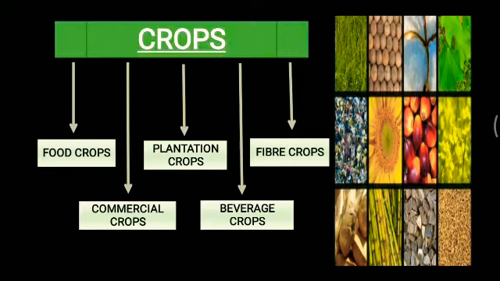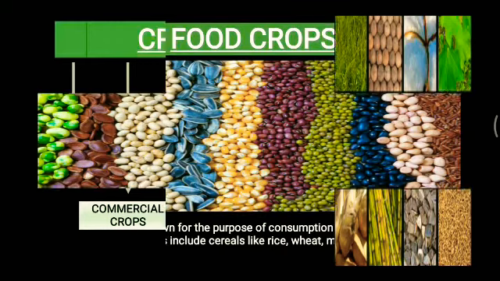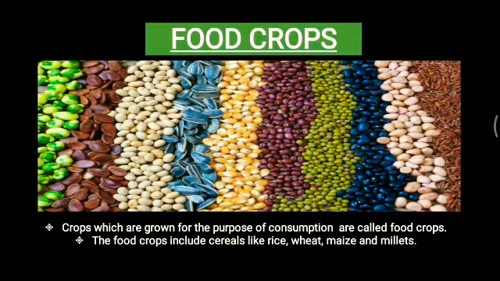First, we have food crops. Crops which are grown for the purpose of consumption are called food crops. The food crops include cereals such as rice, wheat, maize, and millet. All these are very necessary for all of us. So, one by one we'll discuss.